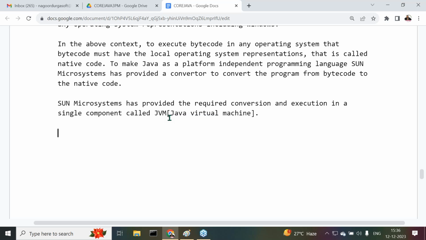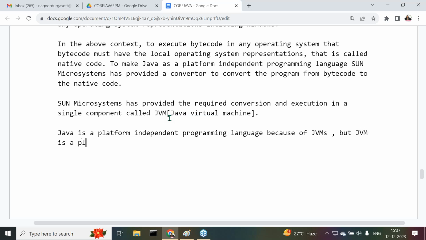Now the conclusion I am telling you, observe carefully. Java is a platform independent programming language because of JVMs, but JVM is a platform dependent component. Note this here.